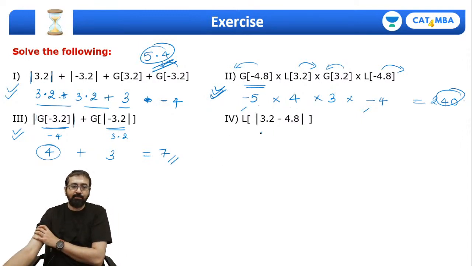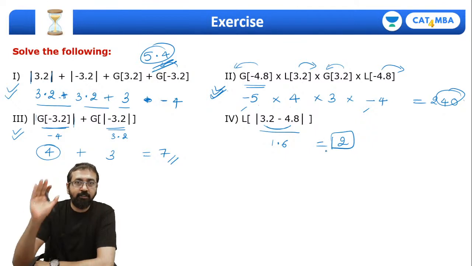And the same way, I'm sure you can easily solve this. This is nothing but 1.6, modulus of 3.2 and minus 4.8. So the distance between these two is 1.6. That's how you can think if you want. And then least integer value of positive 1.6, it's going to be 2. Yes guys, are you all with me?